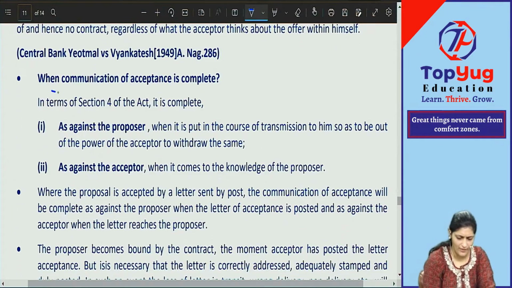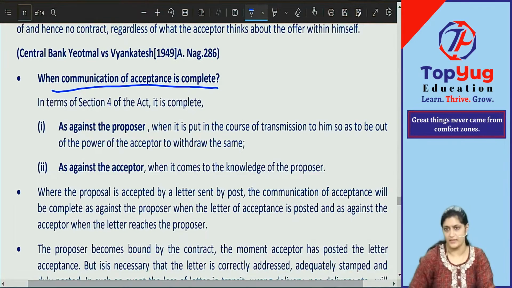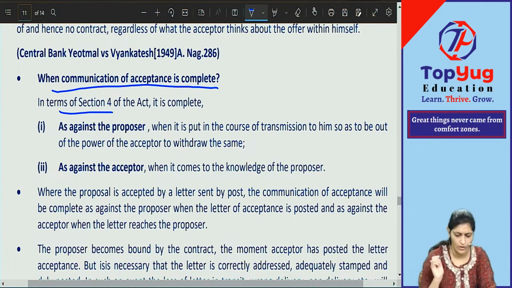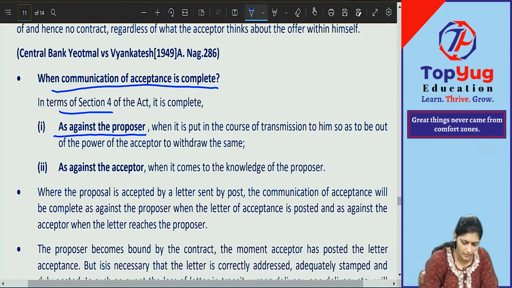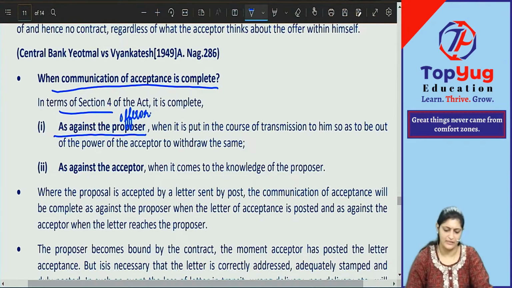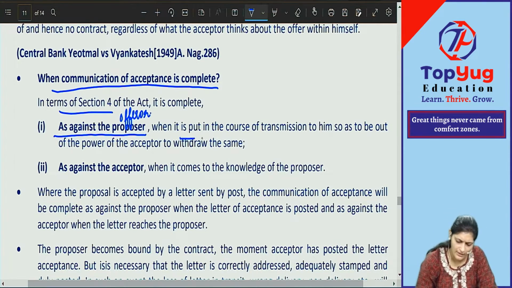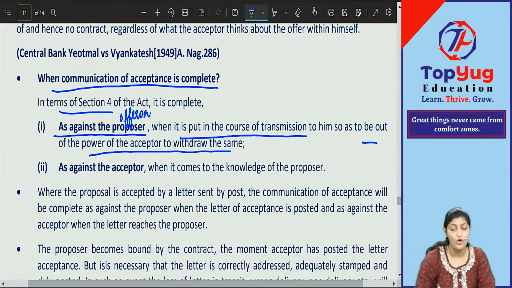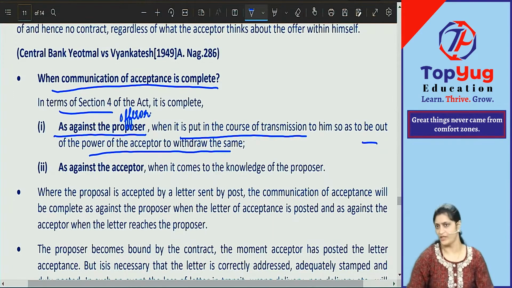When is the communication of acceptance complete? In terms of Section 4, communication of acceptance is complete as against the proposer, that is nothing but your offerer, when it is put in the course of transmission to him so as to be out of the power of the acceptor to withdraw the same. It is not in his power to withdraw the same.